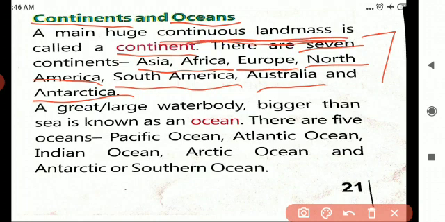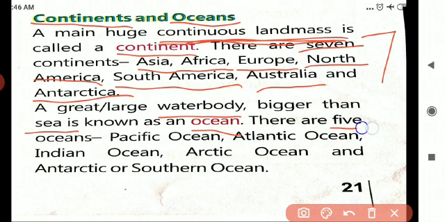Continuous landmass is called a continent. How many continents? 7 continents. Asia, Africa, Europe, North America, South America, Australia and Antarctica. The next to that is ocean. What is an ocean? A great large water body bigger than sea. Water body that is bigger than sea is known as ocean.